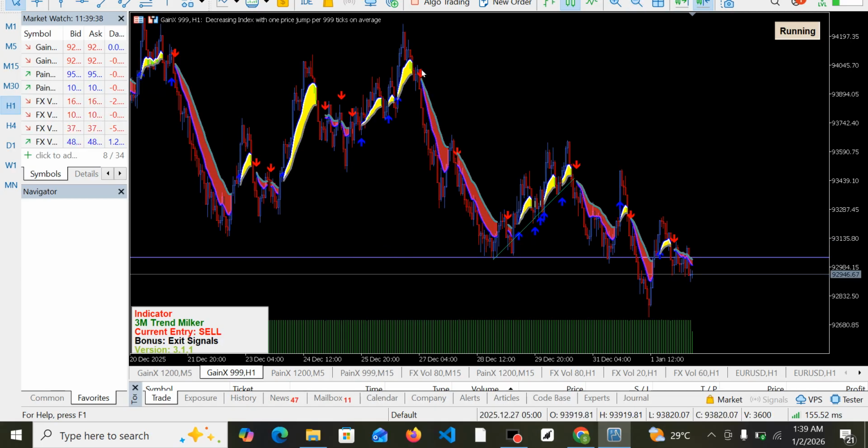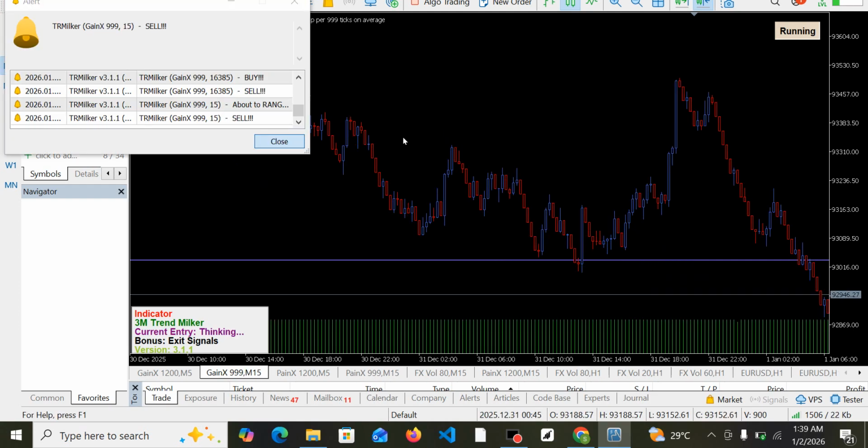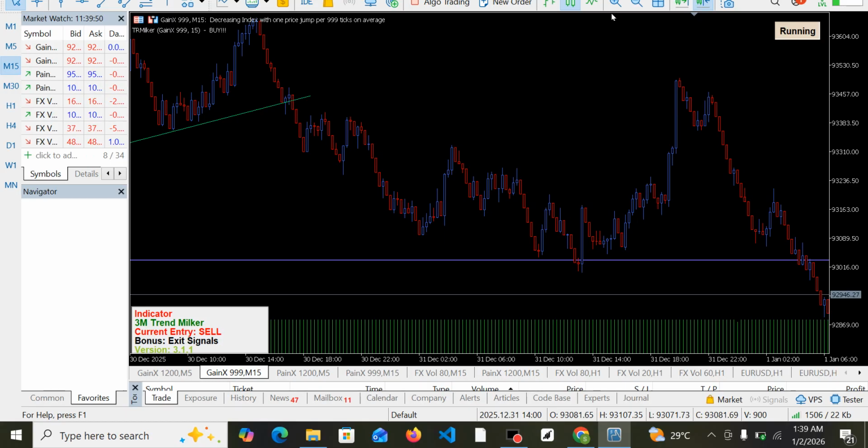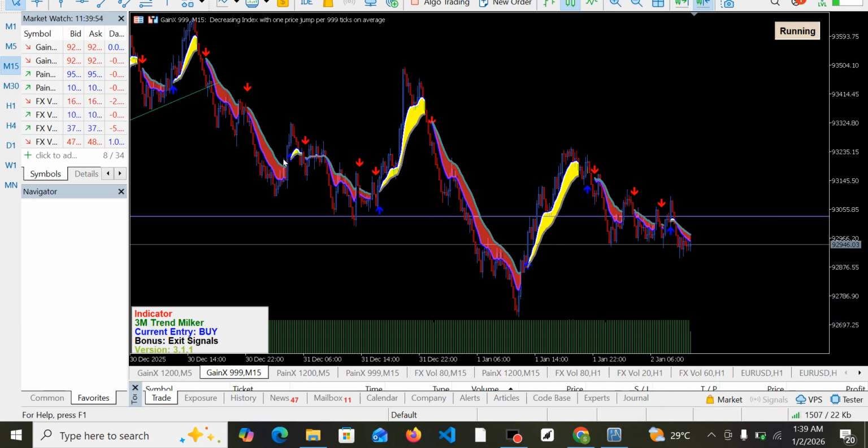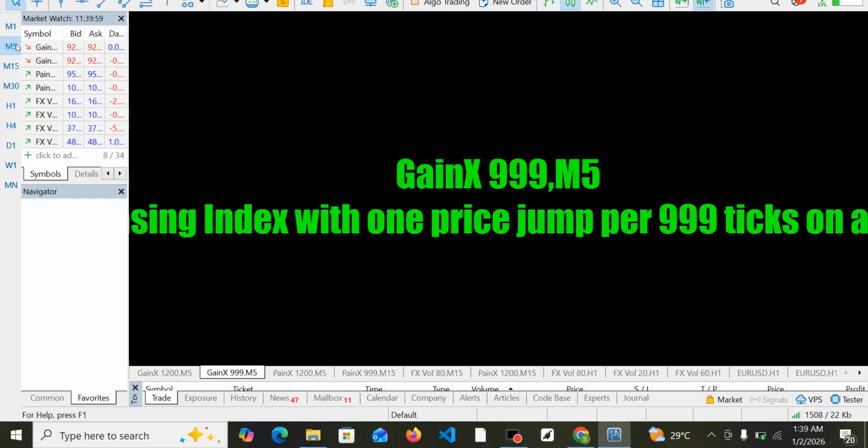You will notice that this had been on downtrend right from here. Got to this region, had a pullback, and it is still selling. Okay, so this is still more of a selling opportunity. If you go to 15-minute time frame, you notice that this is also selling. Okay, so if this is also selling on 15-minute time frame, as you can see, then you can now go to 5 minutes to place your order.